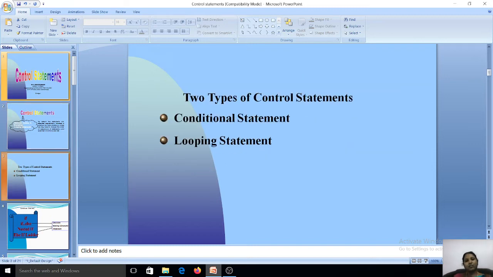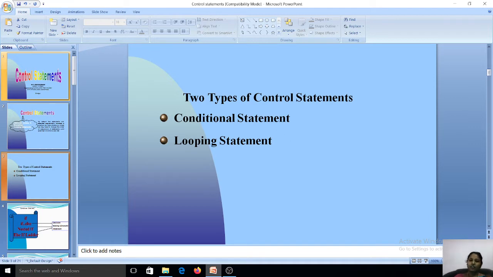There are two types of control statement in C. First one is conditional statement. Conditional statement is used to take or make some decision in a C program. And then we will see about looping statement. Looping statements are used to execute the same sentence repeatedly until some condition has been satisfied.